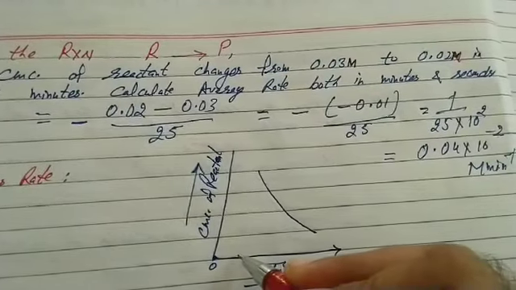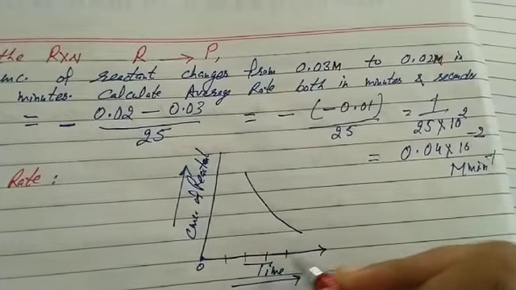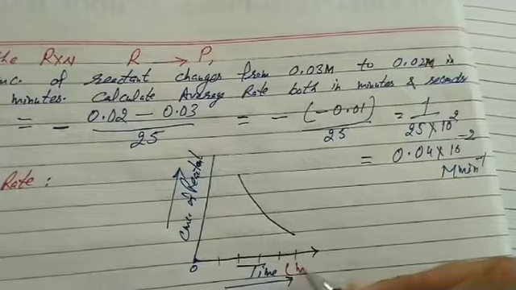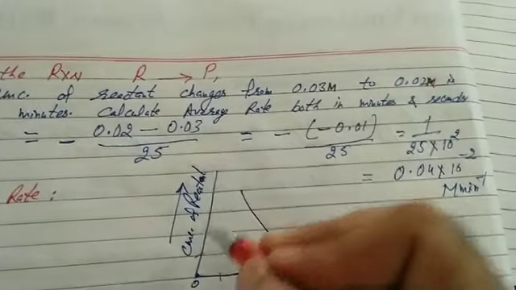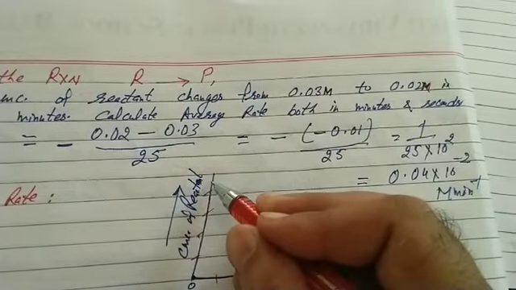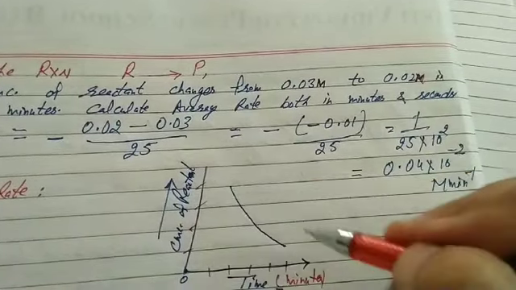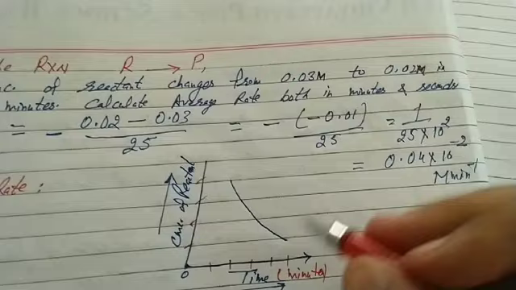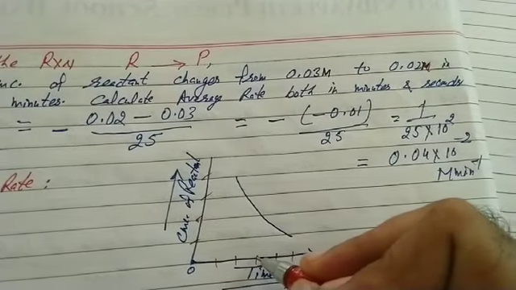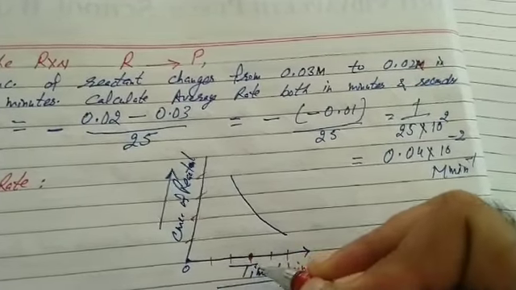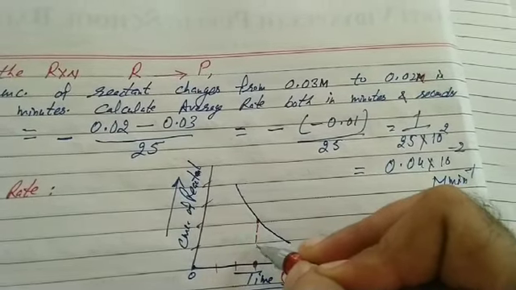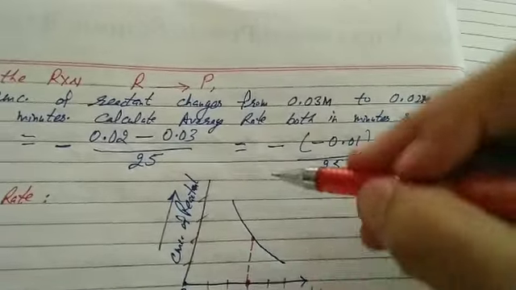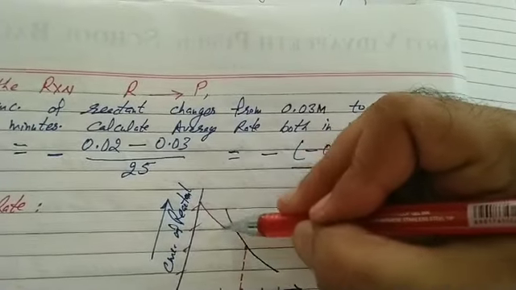Friends, here time in minutes is increasing and concentration is increasing. Again we plot the graph of concentration versus time. Suppose we have to take the rate at a particular time. A tangent is drawn to the curve.